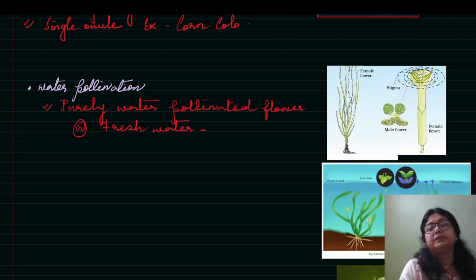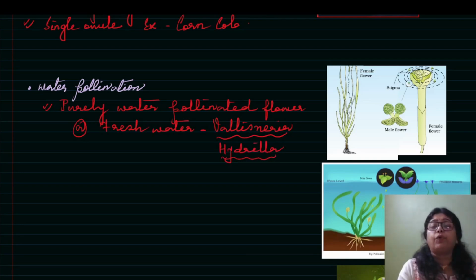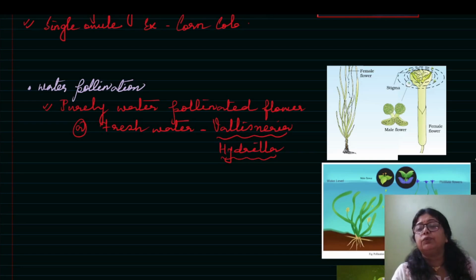Fresh water, it is the Vallisneria. Vallisneria. Okay. And Hydrilla. अब देखो जो क्वेश्चन हमने इतने साल में जो देखा है, what I saw that they want the explanation of the pollination in Vallisneria. They give emphasis. So I have given this picture. You see here what I have given a male flower. You can see male flower and this is a female flower and this is underwater. Okay, submerged. What it is? Submerged. पानी के अंदर है.